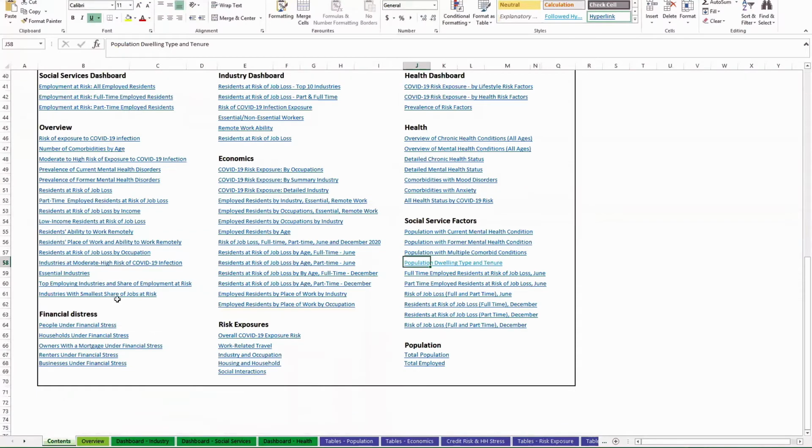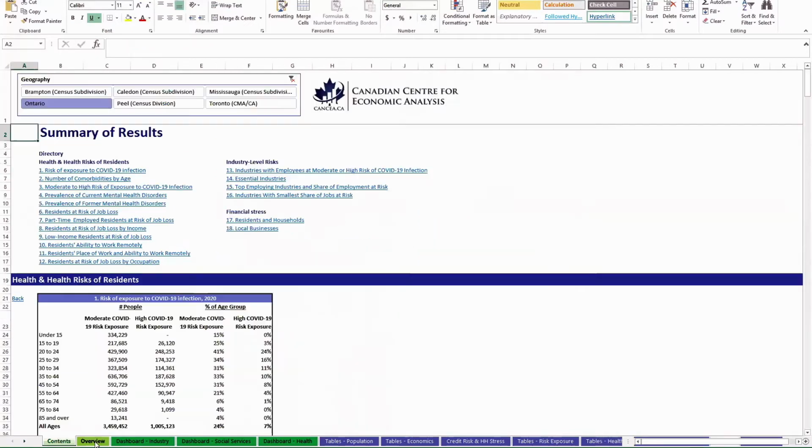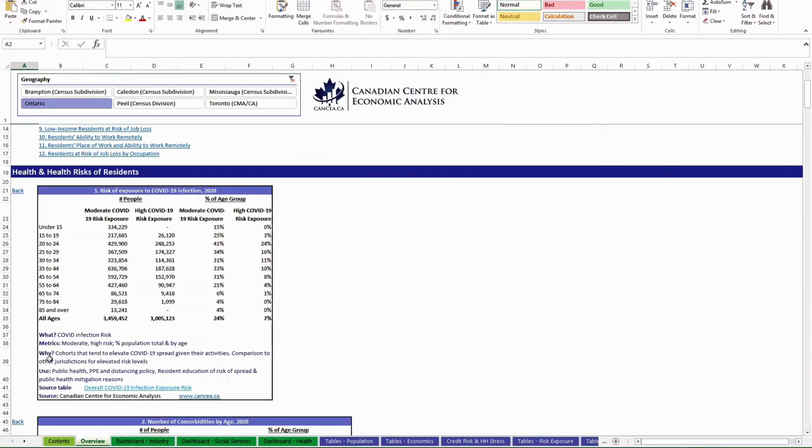All right, so I'll just walk through all the tabs and then we'll do a more detailed walkthrough. This overview tab is meant to give you an overview of everything that's included in the data set in an easy to read format that you can easily print off and share. There are some explanations here and links to the more detailed data source.